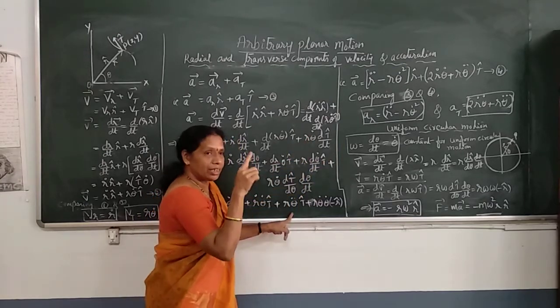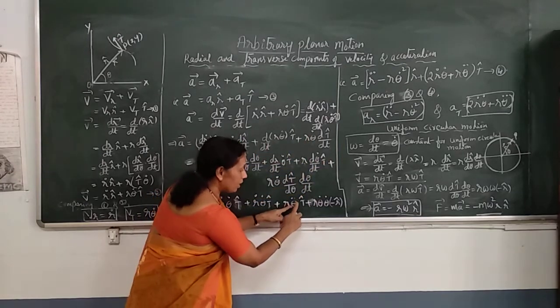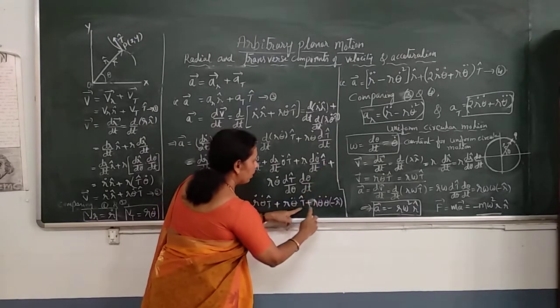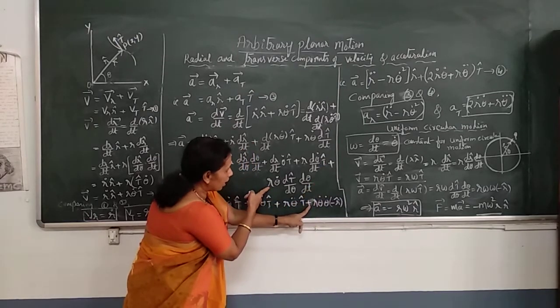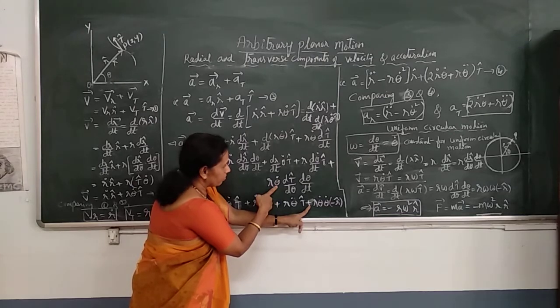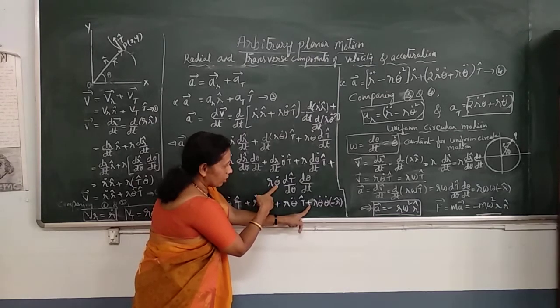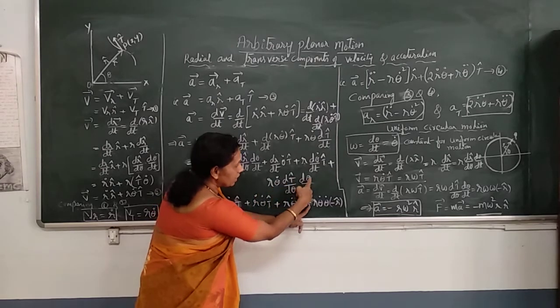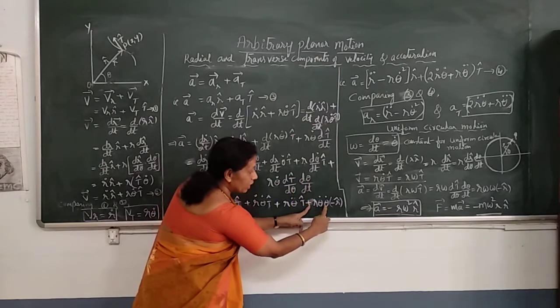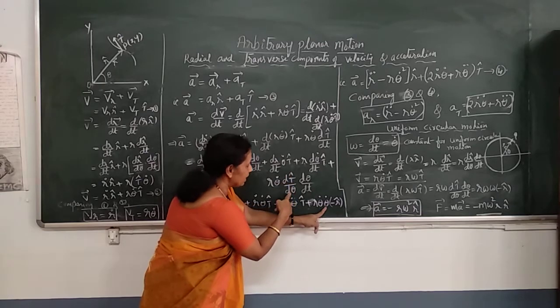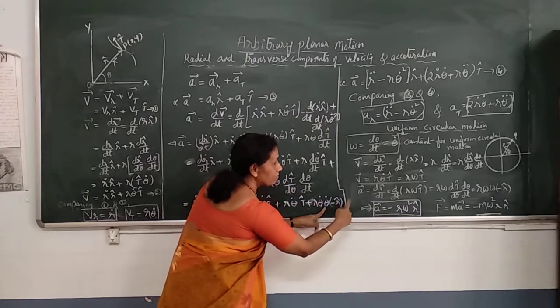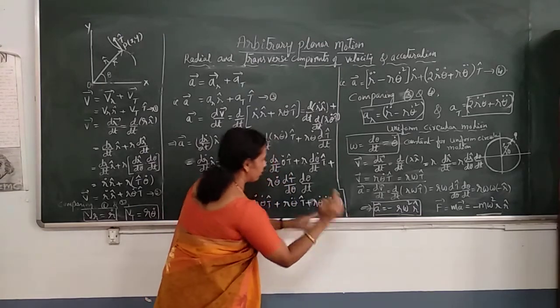dot by dt, d theta dot by dt, r theta double dot, t cap, plus, look at here, r theta dot. Look at this term, r theta dot, then d theta by dt, one more theta dot, dt cap by d theta, that becomes minus r cap. We have the result, this minus r cap.